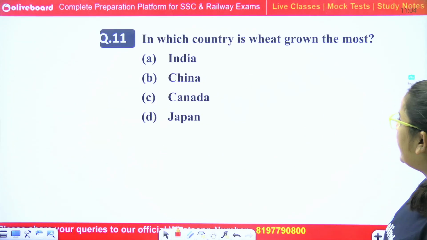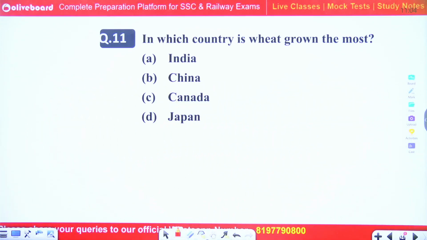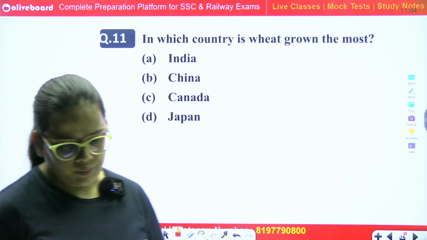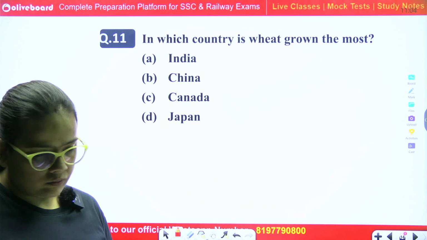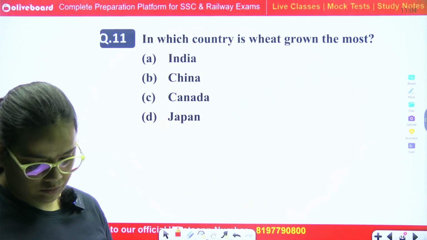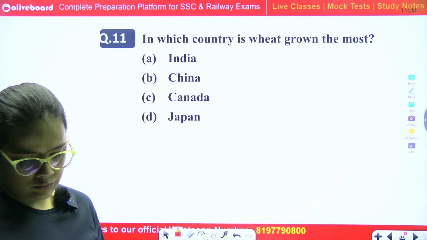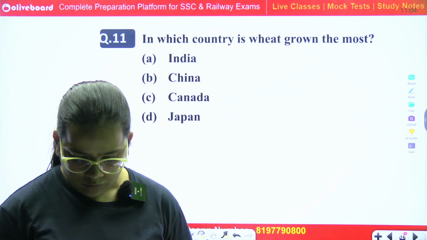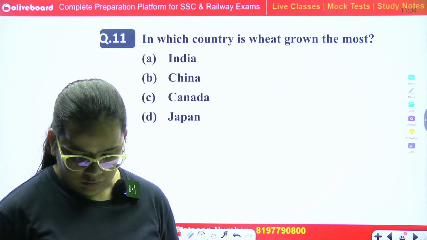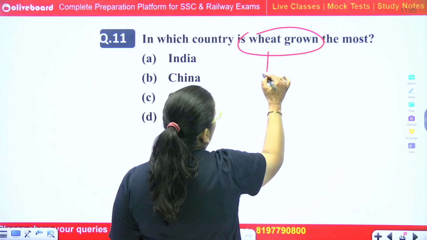In which country is wheat grown the most? India, China, Canada, Japan. China? Well, wheat is a Rabi crop, right?